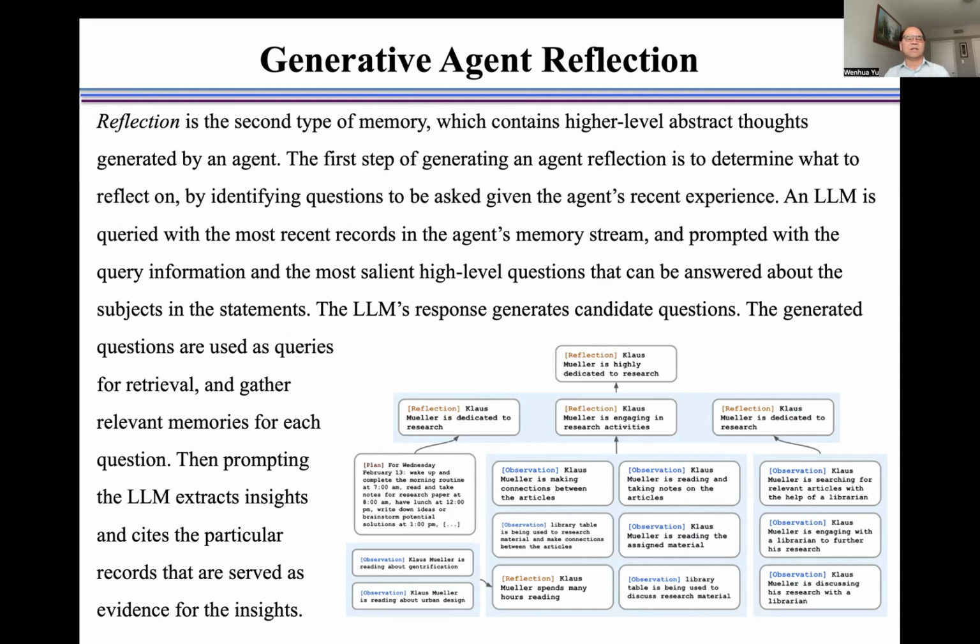The generated questions are used as queries for retrieval and get relevant memories for each question. Then, prompting the large language model extracts insights and cites the particular records that serve as evidence for the insight, as shown here.